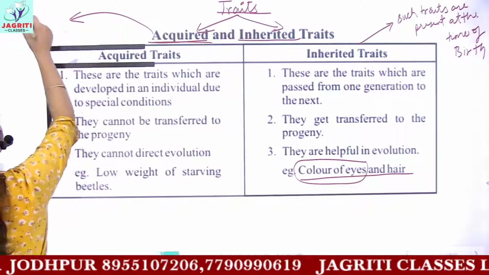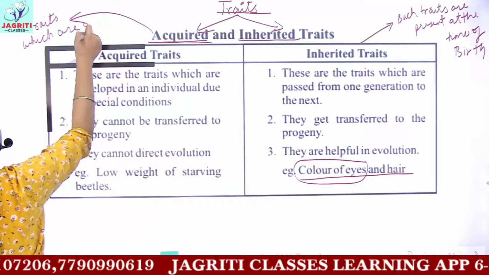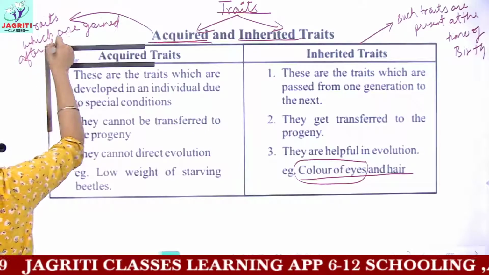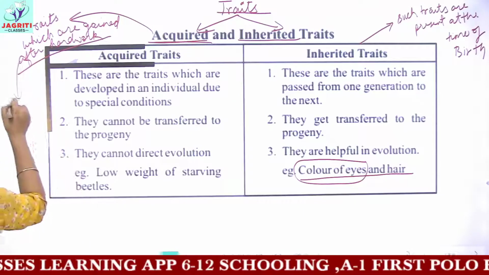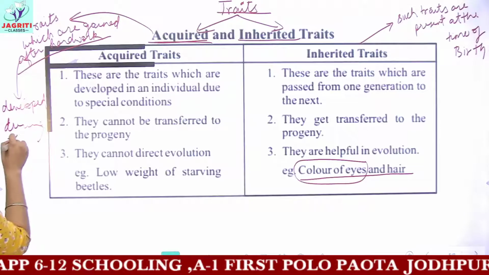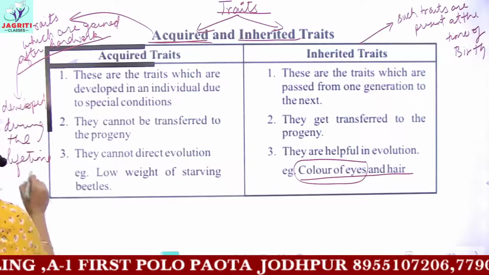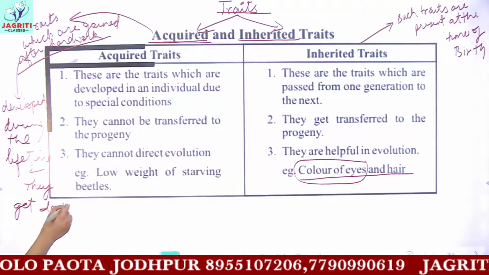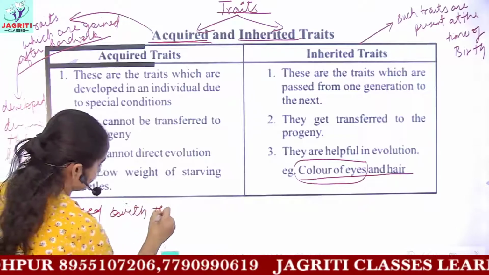So the acquired traits are traits which are gained after hard work, or the traits which we develop during the lifetime of an organism, and they get destroyed with the death of the organism.